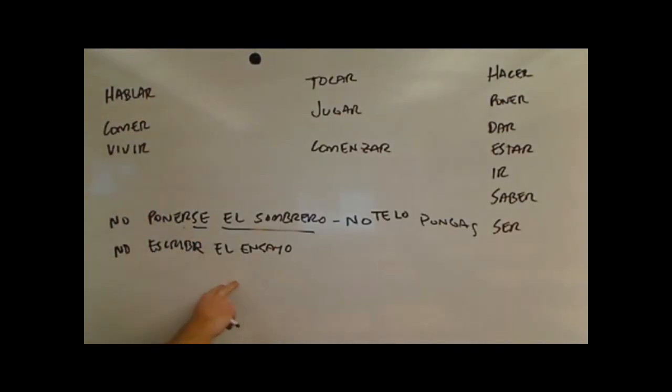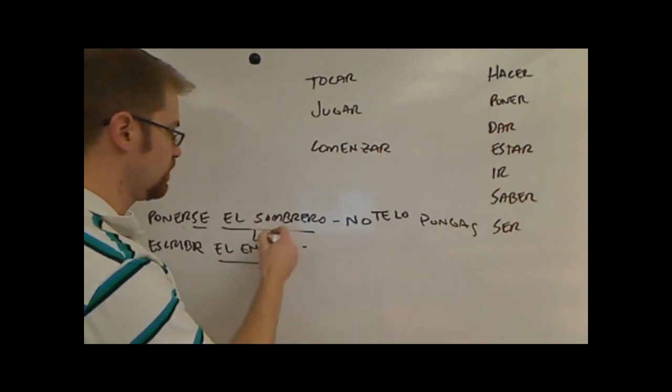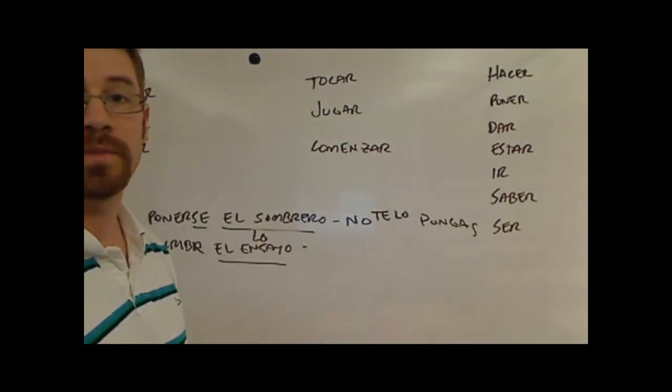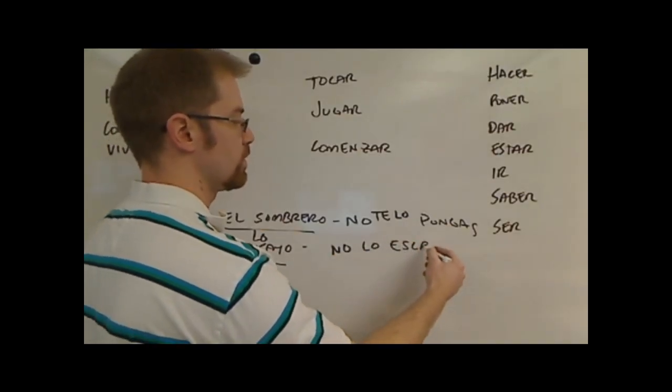So I'm going to say don't write the essay. The essay can change to lo. And then escribir, an IR verb, think opposites. It's going to be no lo escribas. No lo escribas. Put the pronoun in front of the verb in a negative command.